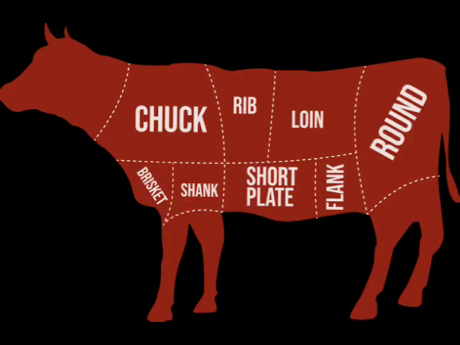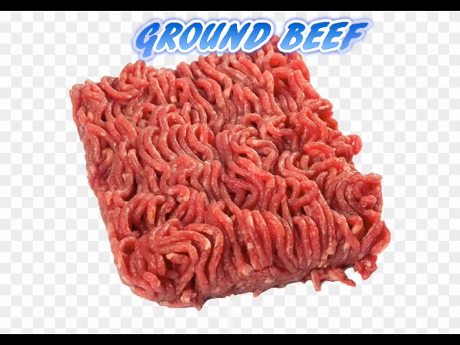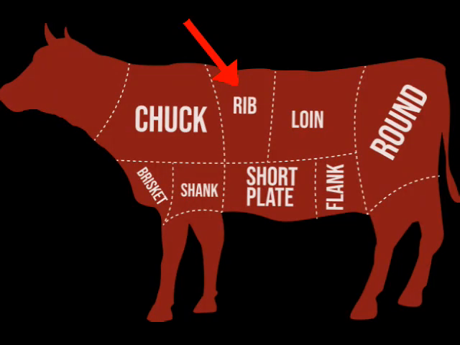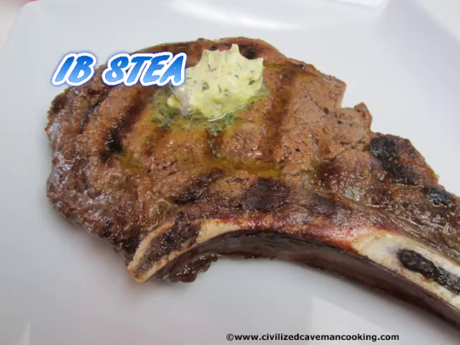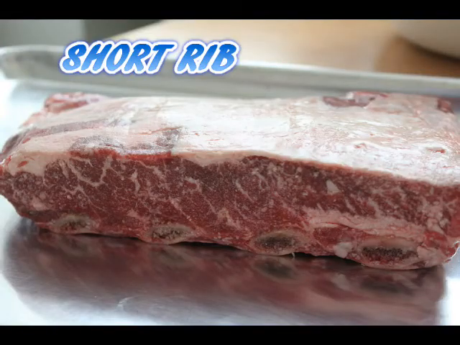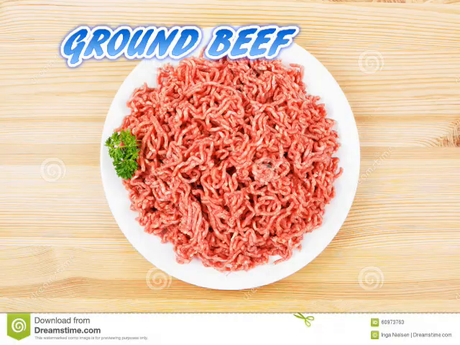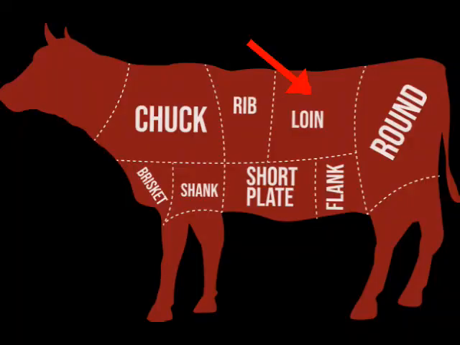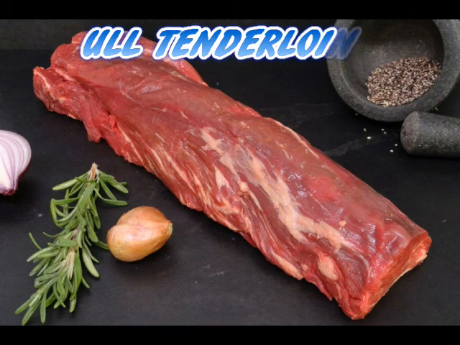For the foreshank, we have the stew meat and ground beef. For the primal ribs, we have the rib roast, rib steak, and short ribs. For our short plate, we have the short ribs, stew meat, and ground beef. For the full loin, we have the full tenderloin.